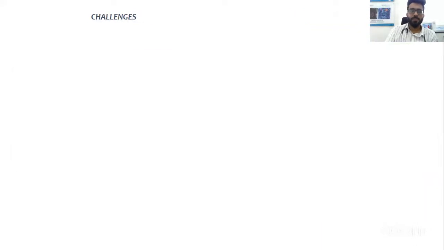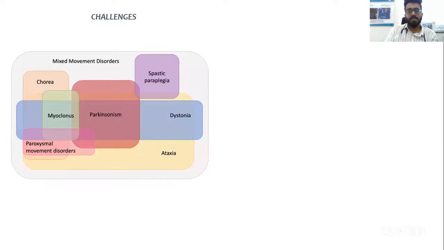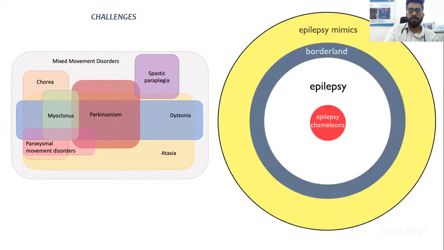and then if you're suspecting it's a primary genetic disorder, you can also go for whole exome sequencing. Another complexity is that movement disorders are often mixed in children. If you see this diagram, Parkinsonism has a very close overlap with dystonia. Chorea has a very close overlap with athetosis. Ataxia has a very close association with dystonia. So all these movement disorders are often mixed, and you need to find out what is the predominant movement disorder.